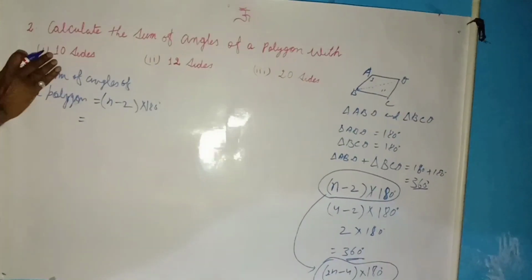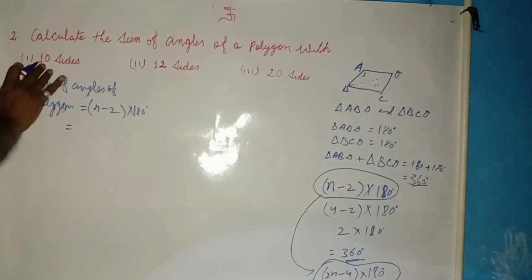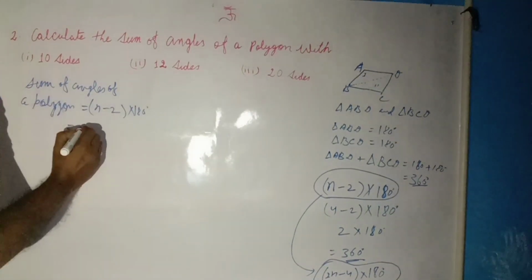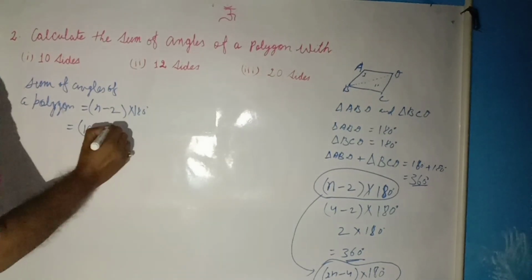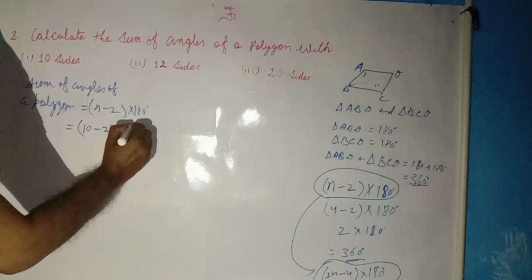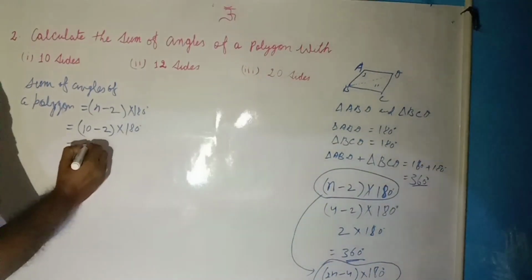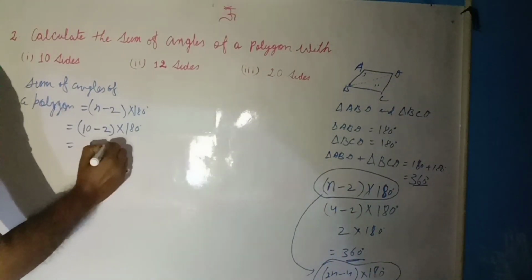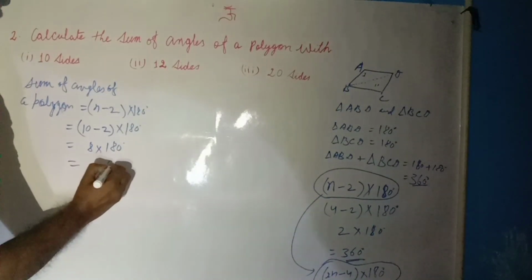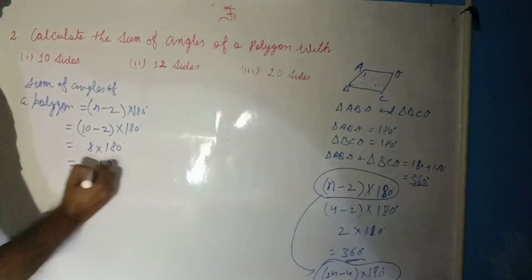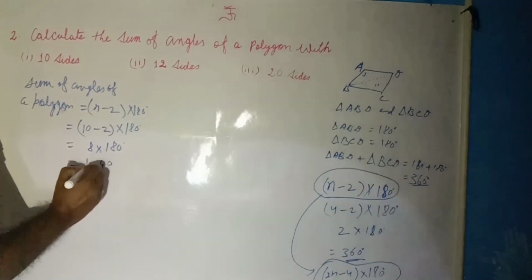And here the number of sides of this polygon is given as 10. So in place of n we will write 10 minus 2 and then 180 degrees. Now after subtracting we have 8 into 180 degrees, and that will be the answer. 0, 8 8s are 64, 4 carry 6, and 8 1s are 8 and 6 is 14.